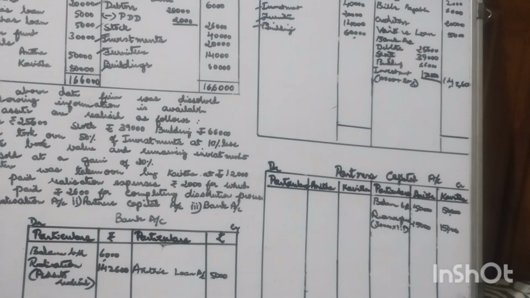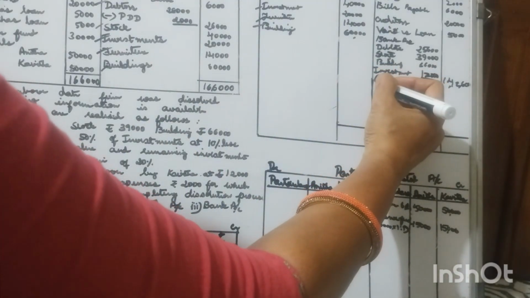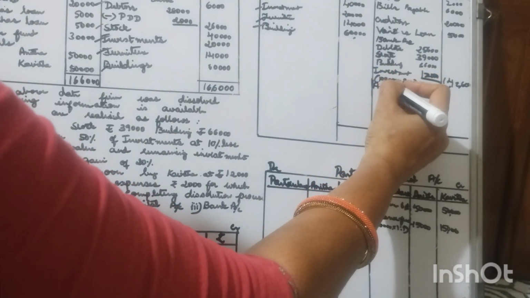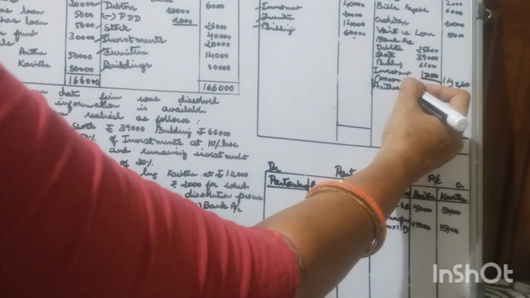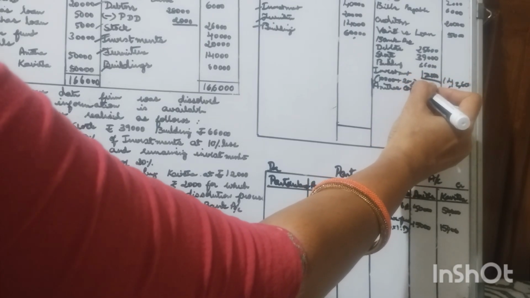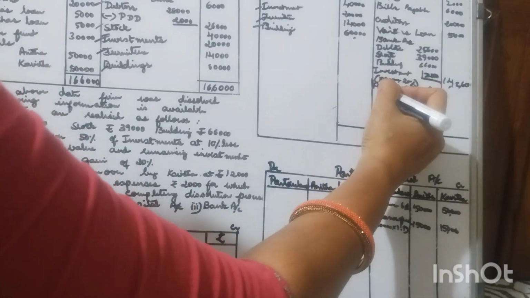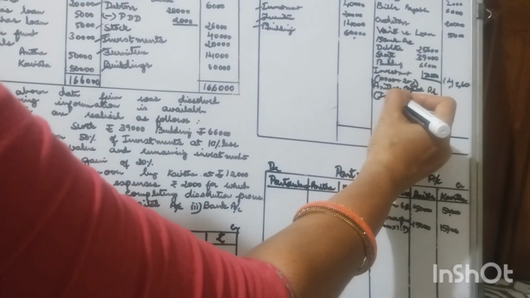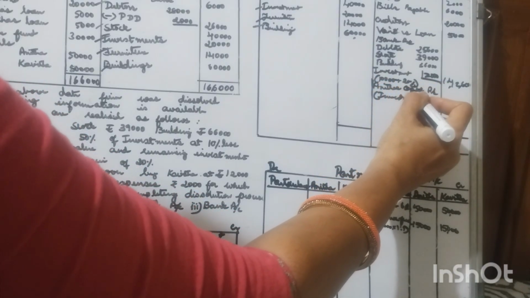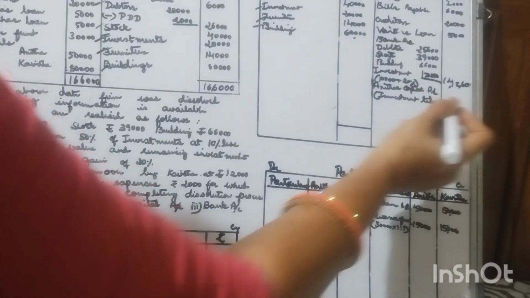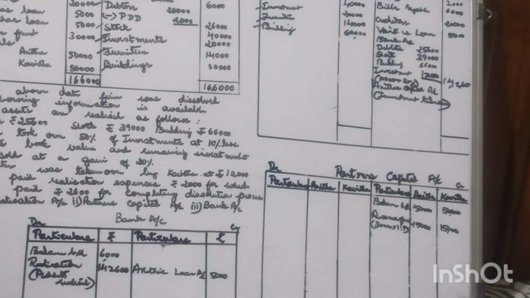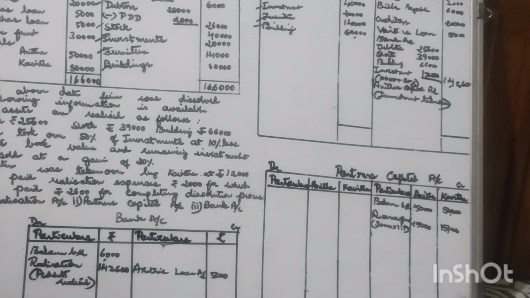Anita took over 50% of the investment. So if any partner has taken over any assets, then the entry will be Anita's capital account, and inside the bracket, investment taken over. So this is the entry. If a partner has paid a liability of the firm, then the partner's capital account must be debited to realization account.